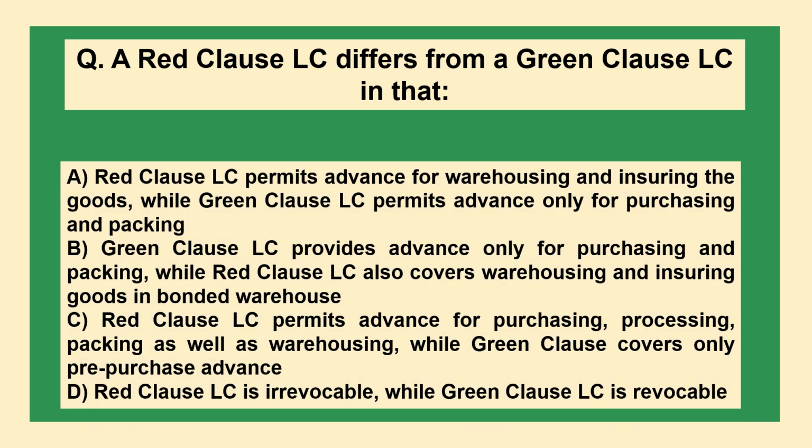The next question is, so red clause LC differs from a green clause LC in that: A. Red clause LC permits advance for warehousing and insuring the goods, while green clause LC permits advance only for purchasing and packing. B. Green clause LC provides advance only for purchasing and packing, while red clause LC also covers warehousing and insuring goods in bonded warehouse. C. Red clause LC permits advance for purchasing, processing, packing, as well as warehousing, while green clause only covers pre-purchase advance. D. Red clause LC is irrevocable, while green clause LC is revocable.